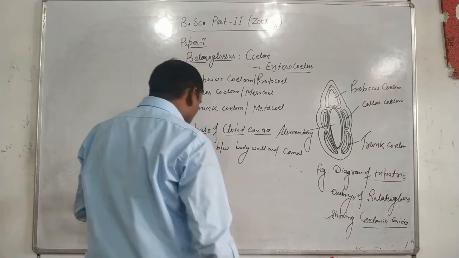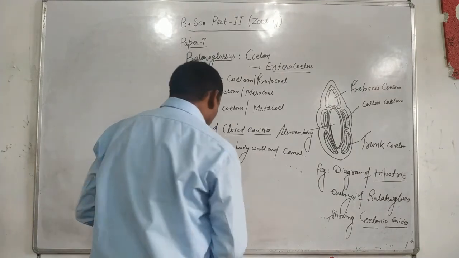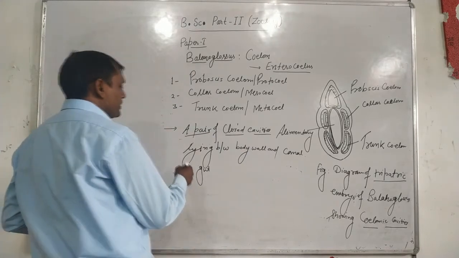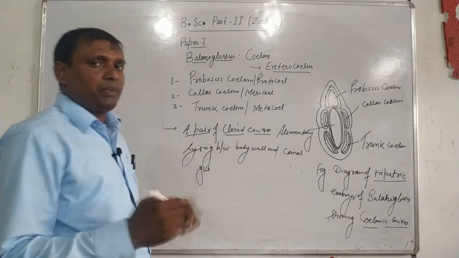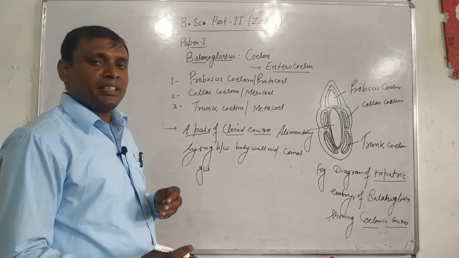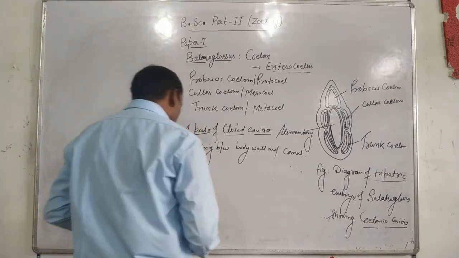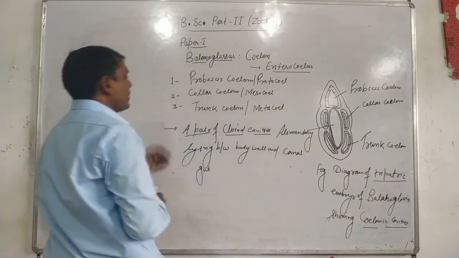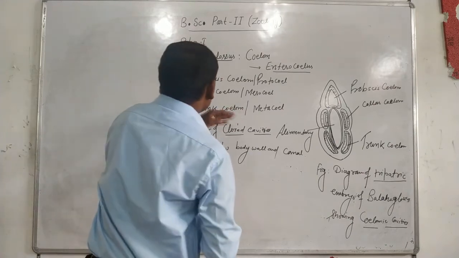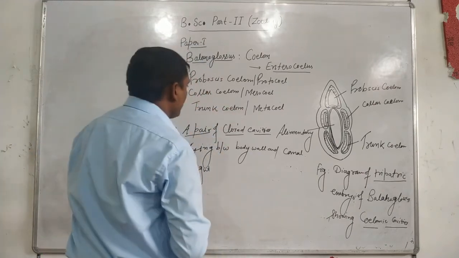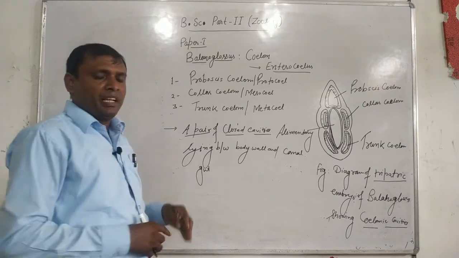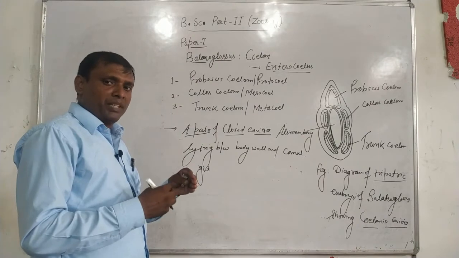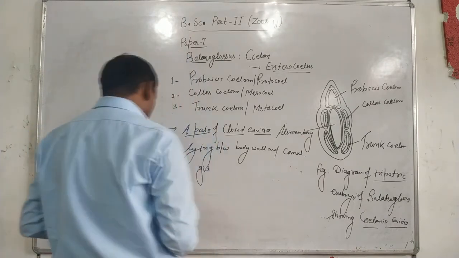The coelom of the trunk region, known as the trunk coelom, is partitioned by incomplete dorsal mesenteries but complete ventral mesenteries.